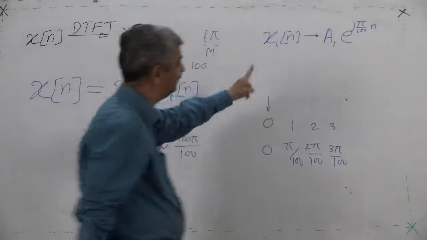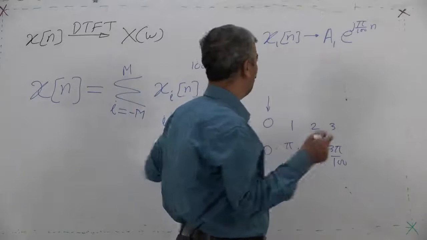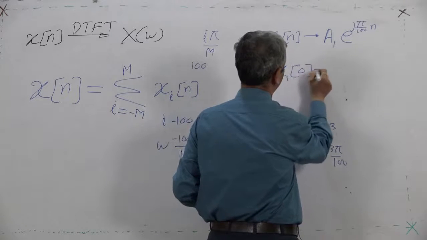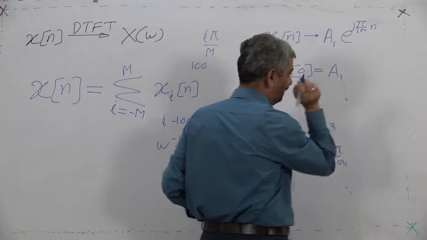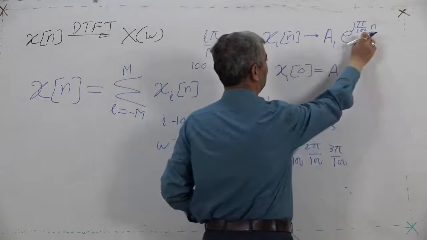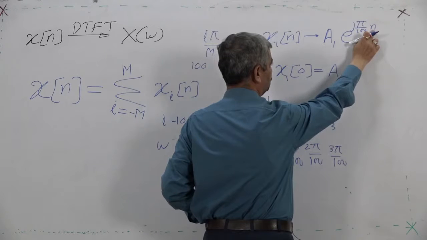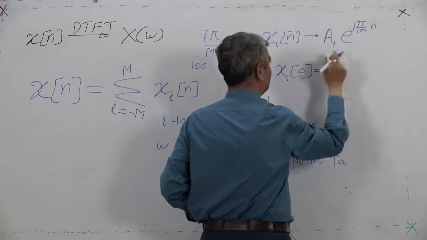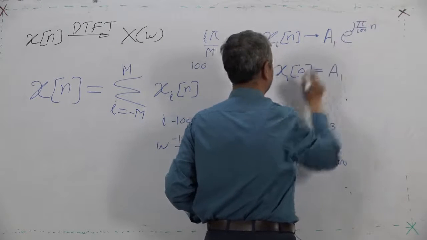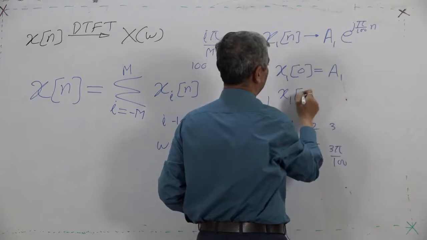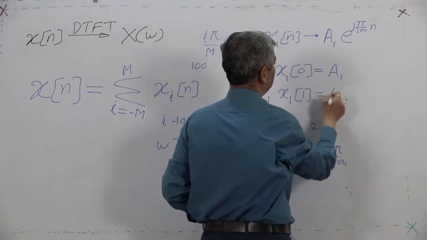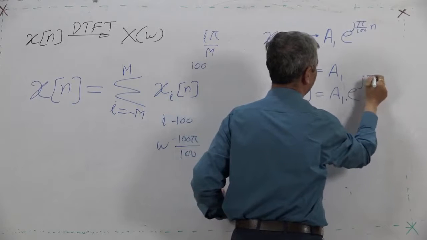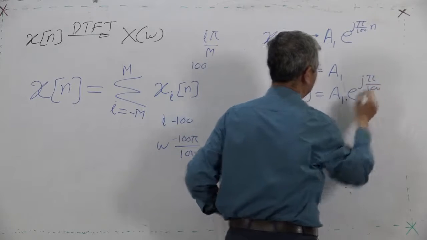Now, for n equal to 0, what is x10? x10 is a1, because for n equal to 0 the exponent is 0 and e raised to 0 is 1. What is x1? It is a1 e raised to j pi by 100.